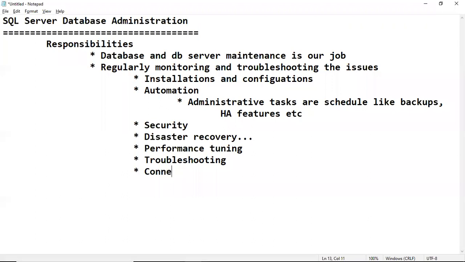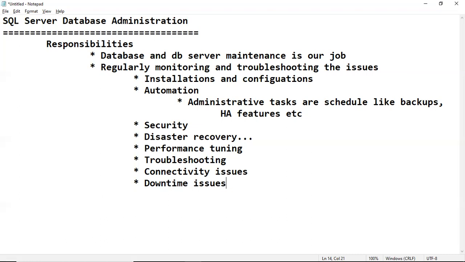In the same way, connectivity issues we have to handle. It means if applications or users are unable to connect, or there are downtime issues, we have to handle them. Already we have seen that if any server or database goes down unexpectedly, we have to handle those things. Some other issues are there too, like disk space related and IO related. We'll talk about that later.